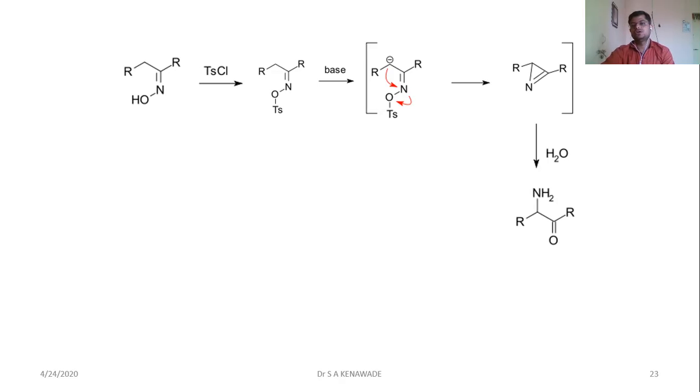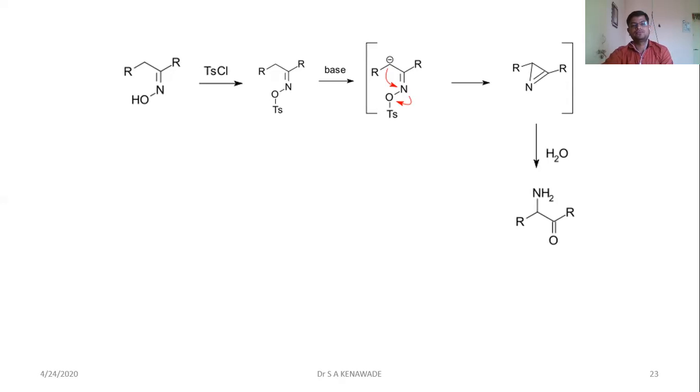The two positions are the nitrogen double bond carbon and the nitrogen single bond carbon. But water attacks the nitrogen double bond carbon because this carbon becomes more electron deficient as compared with the nitrogen single bond carbon atom. And after that, it will rearrange to form the alpha amino ketone compound.